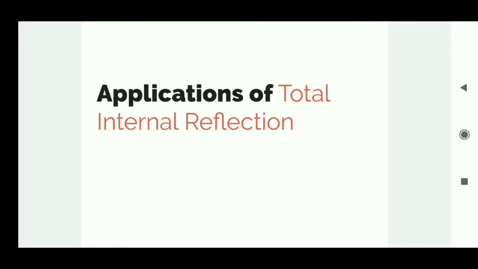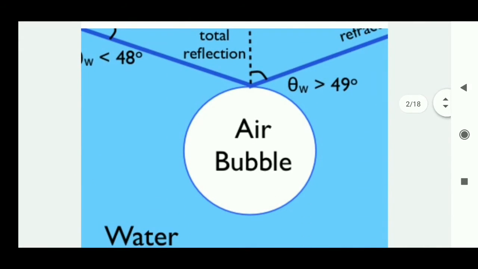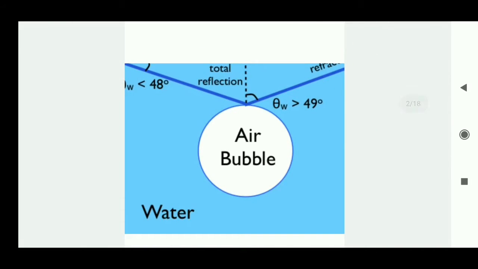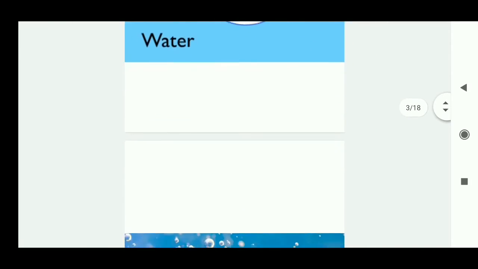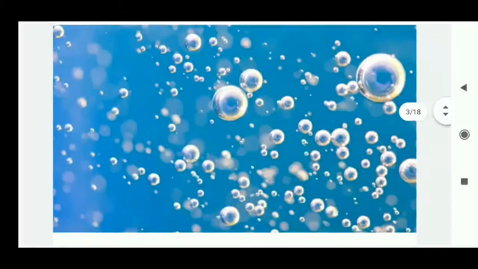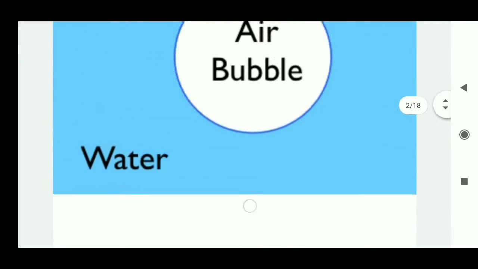Now we'll see applications of total internal reflection. Due to total internal reflection, the surface of an air bubble shines like a silver surface. You see here the bubbles inside the water; the surfaces of the bubbles look very shiny, like a silver surface. That is because of total internal reflection only.